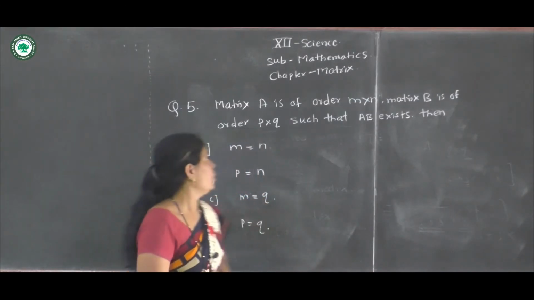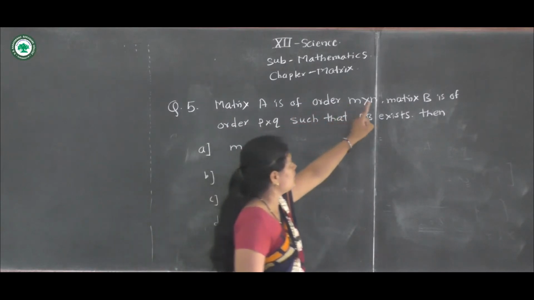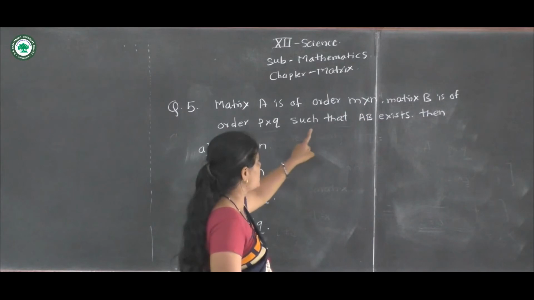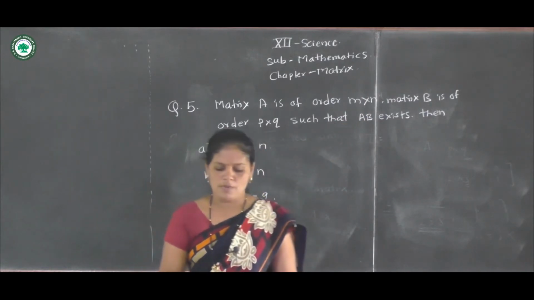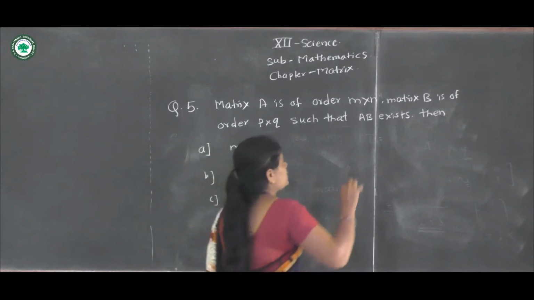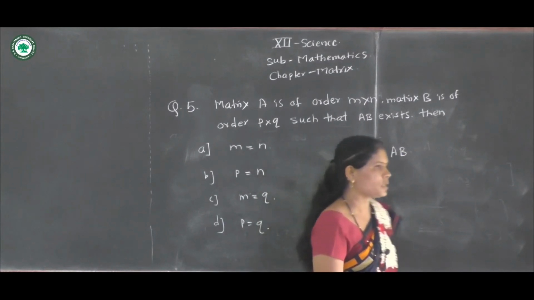Question number 5. Matrix A is of order M into N. Matrix B is of order P into Q such that AB exists. We know that AB exists means multiplication of A and B can be successful.